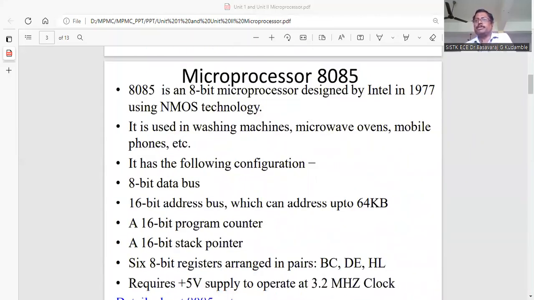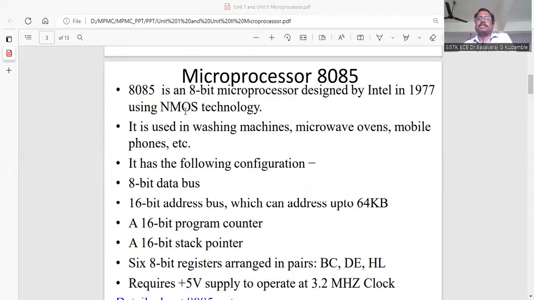So here we are going to discuss the 8085 microprocessor. This 8085 microprocessor is an 8-bit microprocessor. It means that at a time it performs 8-bit arithmetic and logical operations. It was designed by Intel in 1977 using NMOS technology, that is, N-channel metal oxide semiconductor technology.